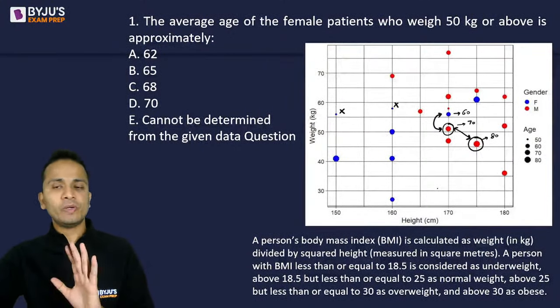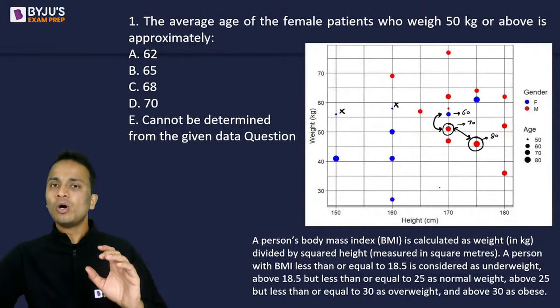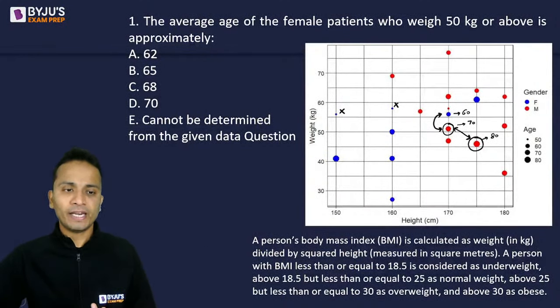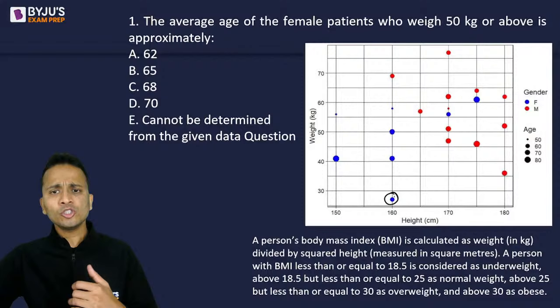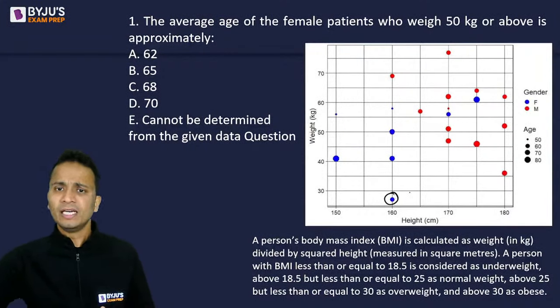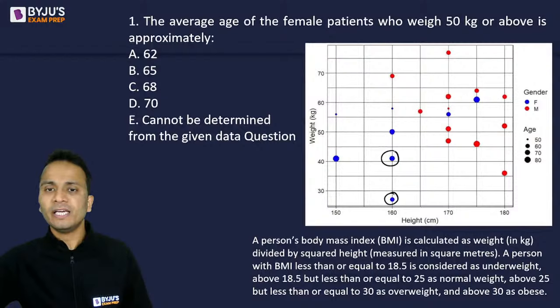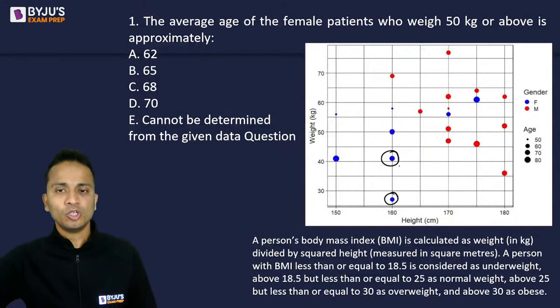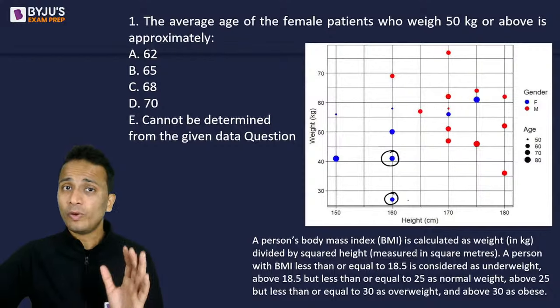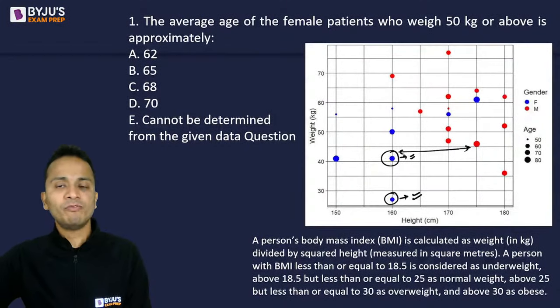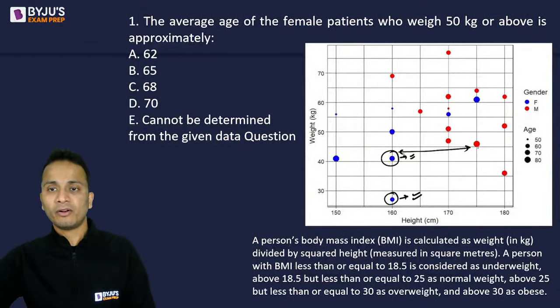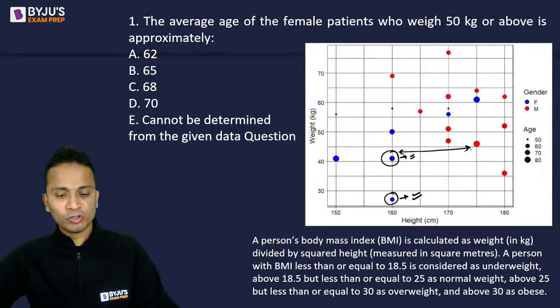Again and again, let's say I want to find out the value of this dot. The dot nearest to it is this one, so just try and compare these two. If you look at them very carefully, you will observe that this dot is small and this one is slightly bigger than it. Then if you compare these two, obviously the blue dot is smaller and the red dot is bigger, right? So this is how you can compare.